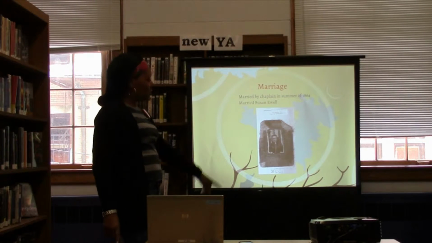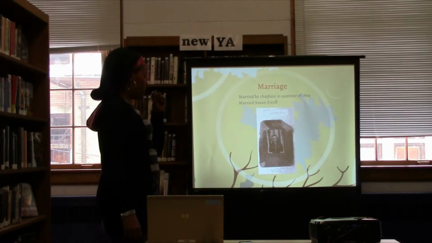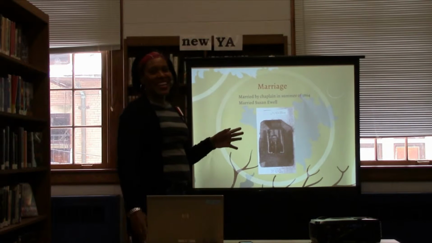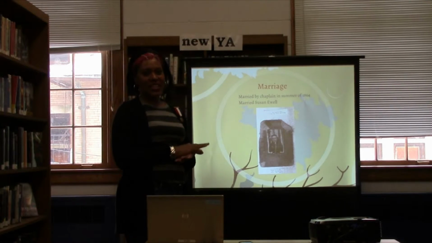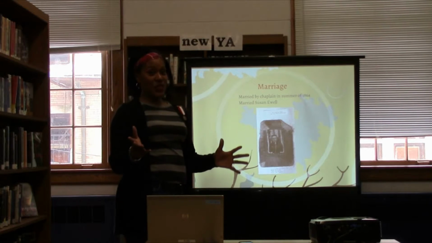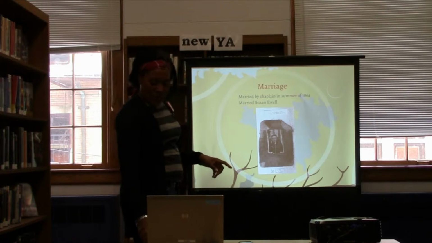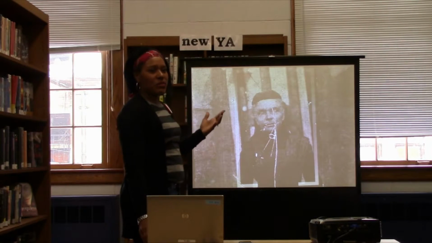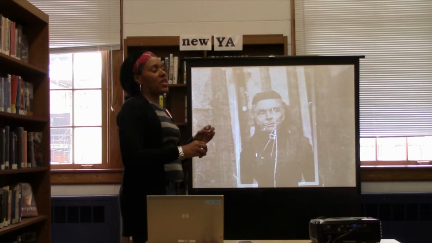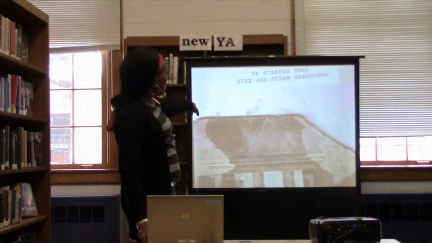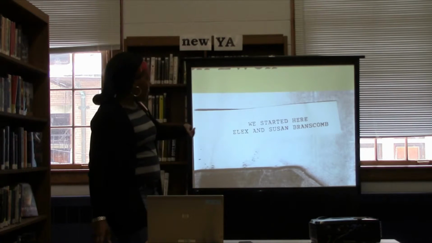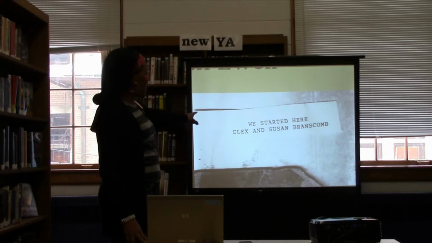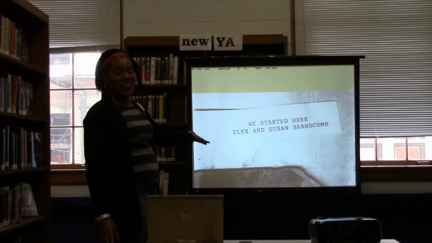So I mentioned marriage, and this is my third great grandmother, Susan. First of all, this is a copy of a photo. This is not the actual photo. I have no idea where the real photo is. But the reason I wanted to keep it in this format is that sometimes when we try to crop the photos and we want to make them look great, this is the type of information we lose. This was something that whoever had the photo had at the top, the one that identifies Alex and Susan. And again, notice how they spell Alex's name.